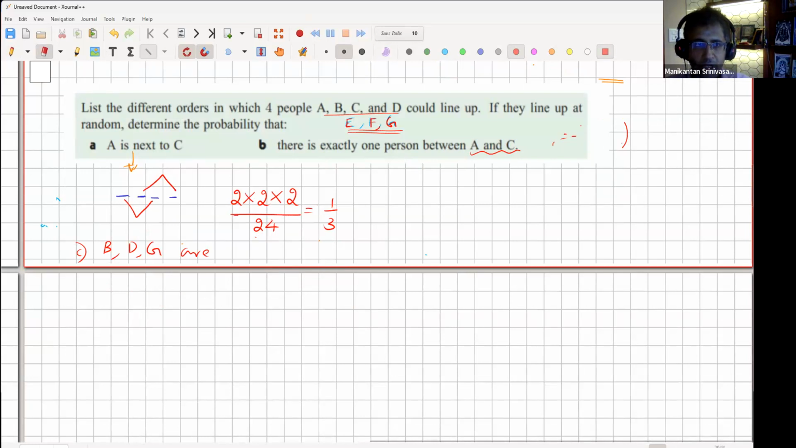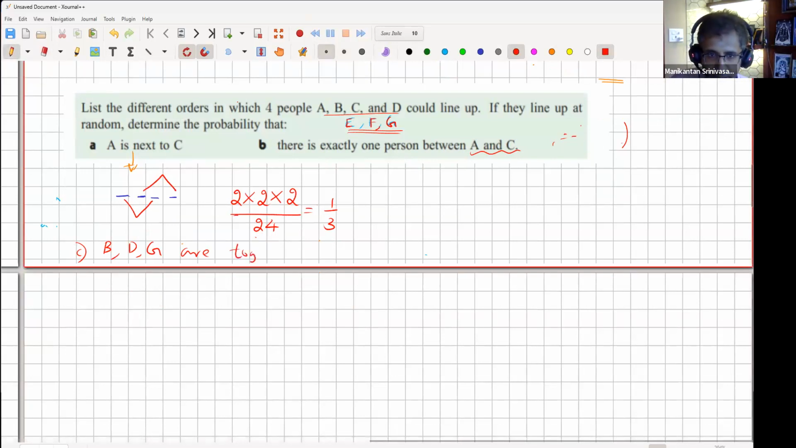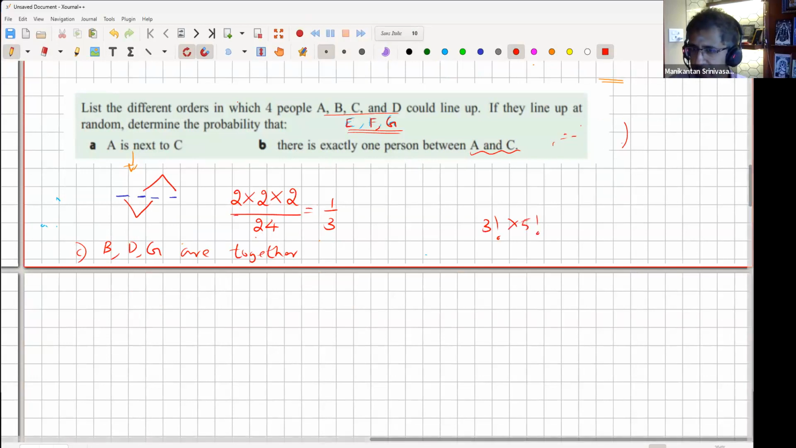Okay, B, D, G are together, let's say. They can be in any order, but they are together. 3 factorial into 5 factorial. You mean upon 7 factorial? Yeah, upon 7 factorial. Okay, all right.